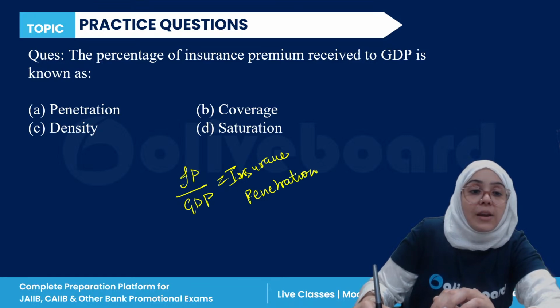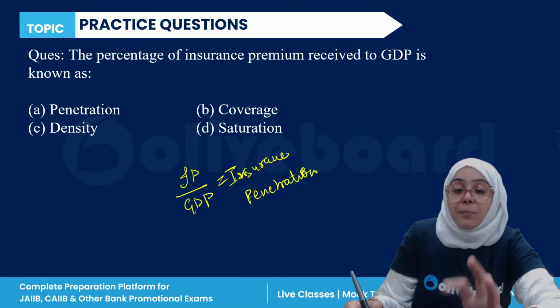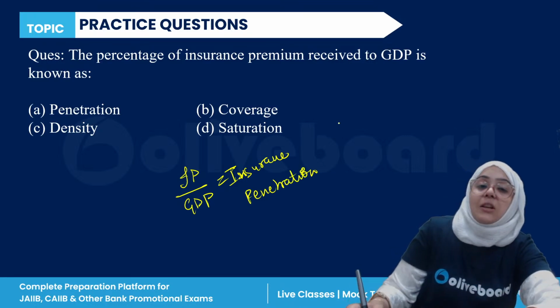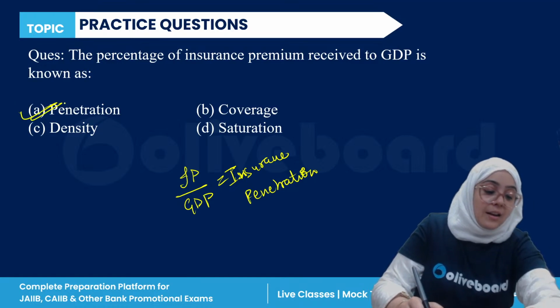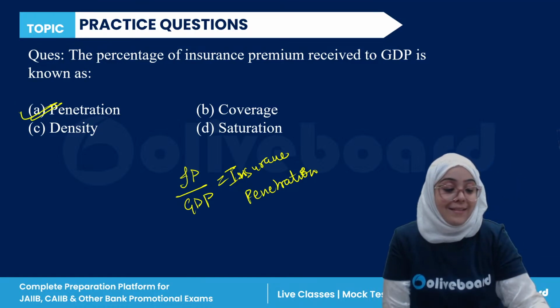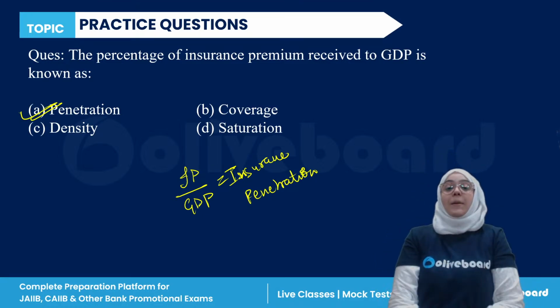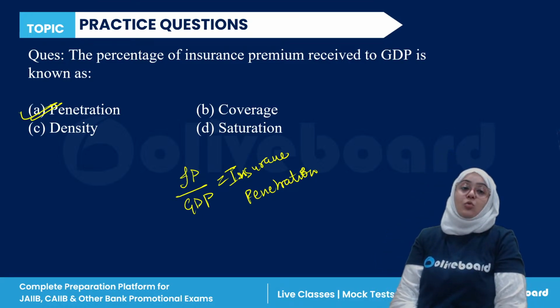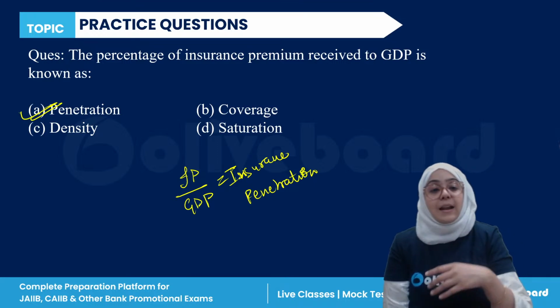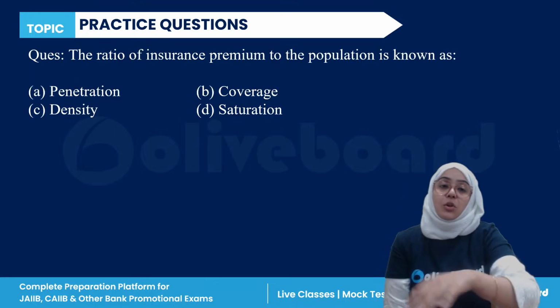So A is the correct answer. Clear? Done. The percentage of insurance premium to GDP is insurance penetration.